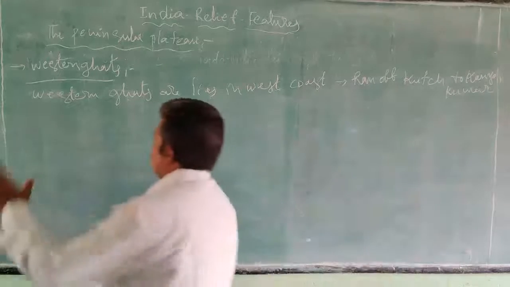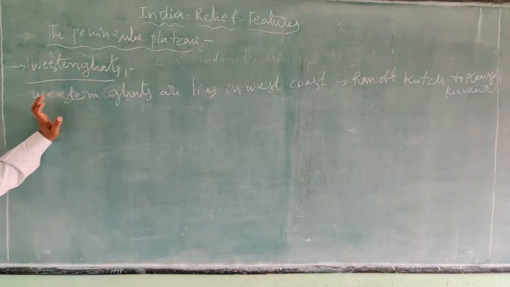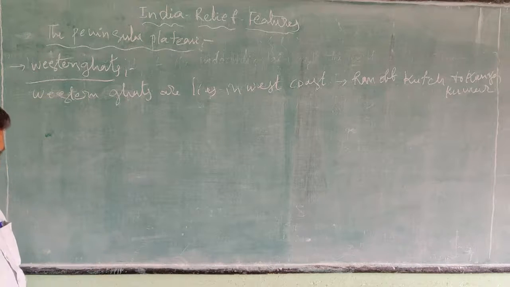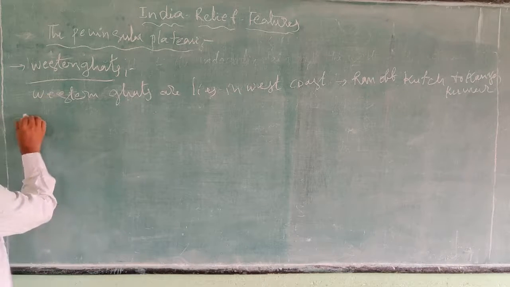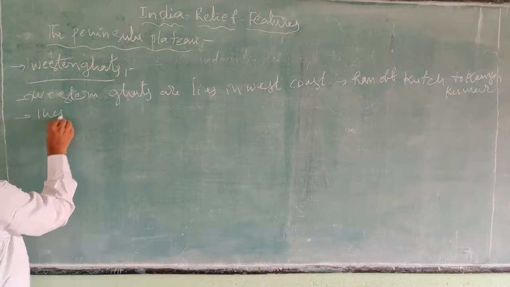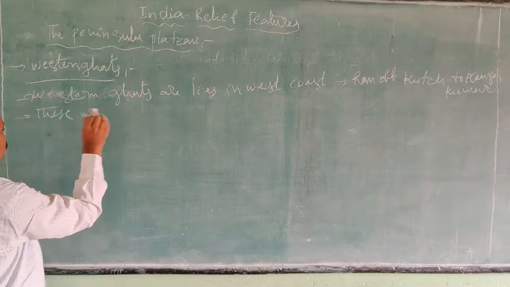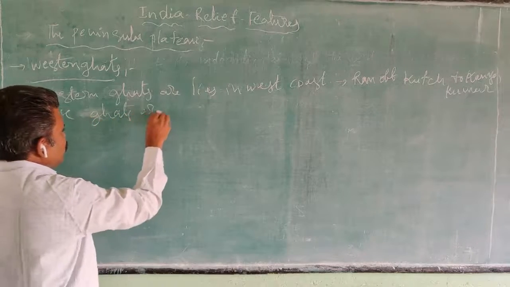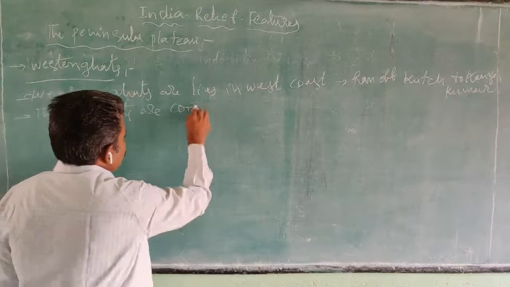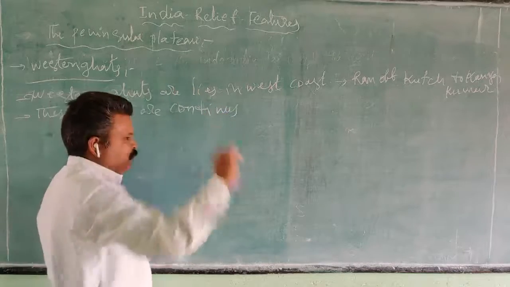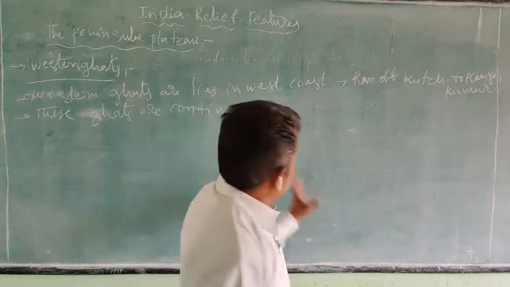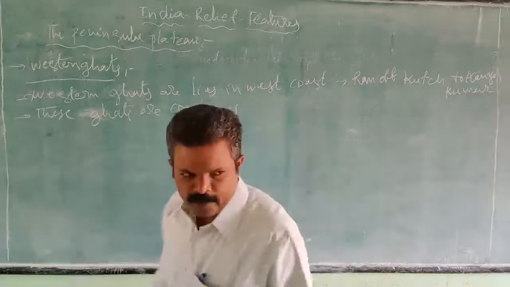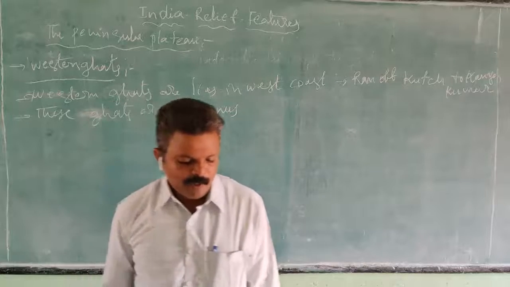These Western Ghats are continuous. These Ghats are continuous and are not cut by any river. They continue from the Rann of Kutch to Kanyakumari.